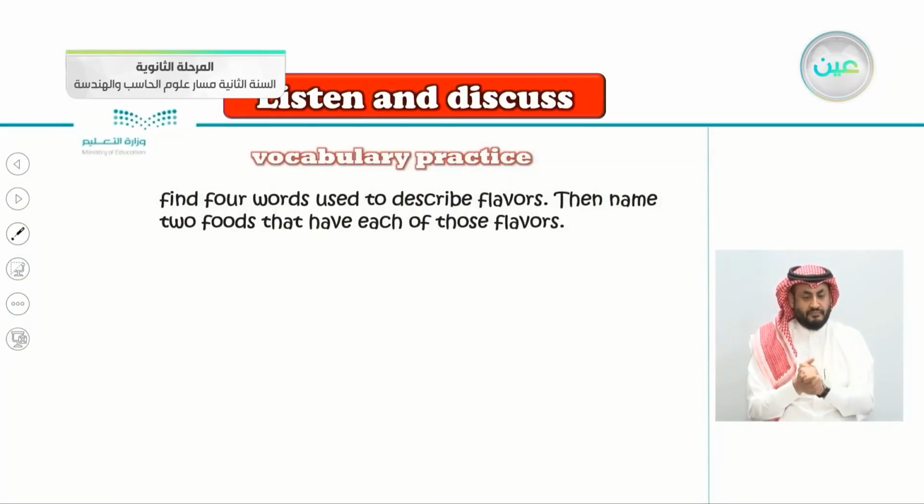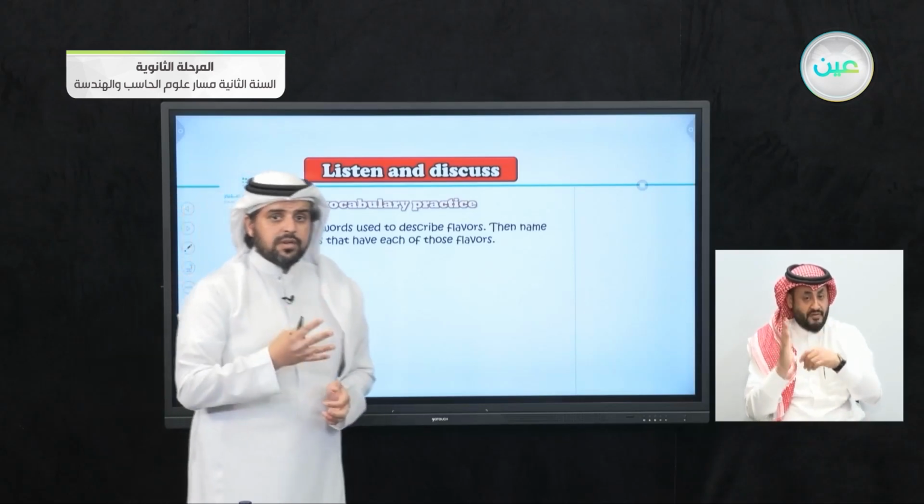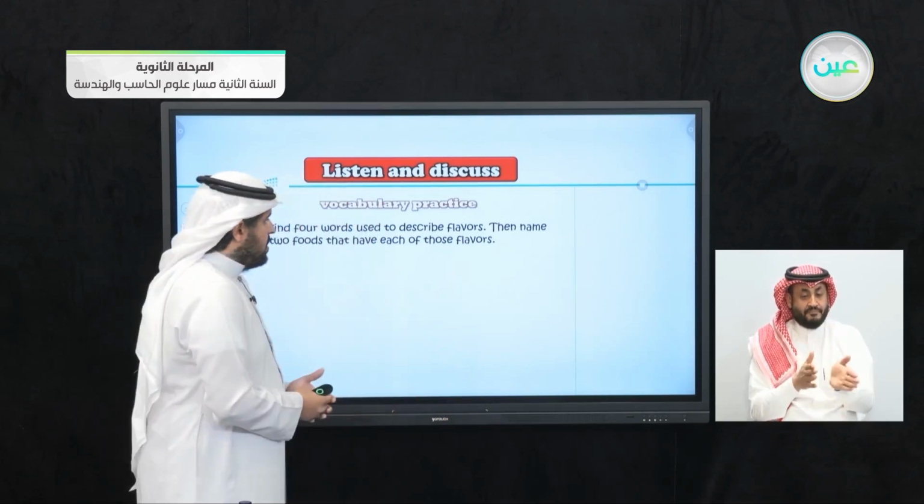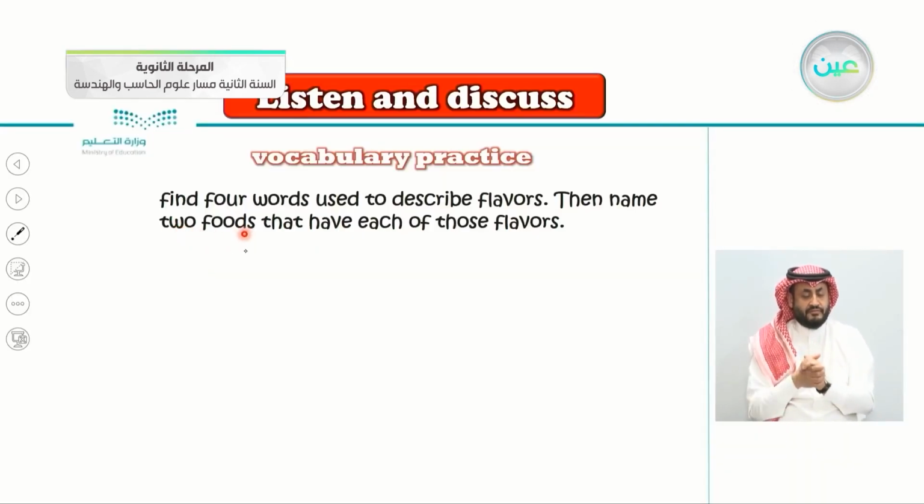So before we answer the true or false, here is some vocabulary practice for you. Find 4 words used to describe flavors. Then name the 2 foods that have each of those flavors. Try to come up from the article with 4 words that are used to describe a flavor. Then name 2 foods or more that have each of those flavors.